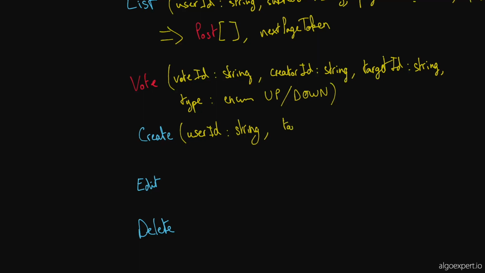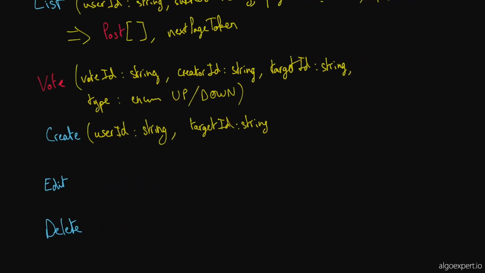So this takes in a target ID, which would be the ID of the post or comment that you're upvoting. So I'll put string here. And then we have to just take in a type, so up or down. So this would be type. Okay. And I'm going to put up/down. All right. So up and down.